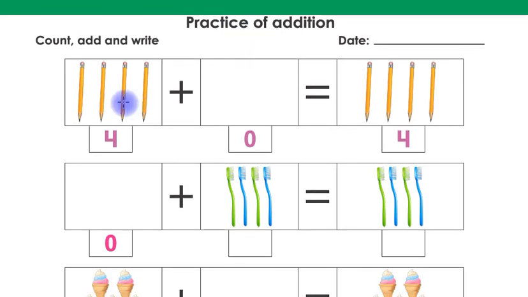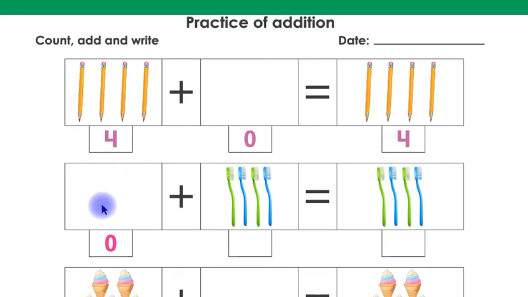Look at this, children. These are 4 pencils. That's why this is number 4 here. Plus, there is nothing in this box. This means 0. That's why this is 0 number here. Equals to 4 pencils. That's why this is number 4 here. This means 4 plus 0 equals to 4.